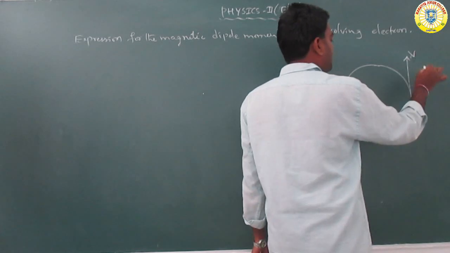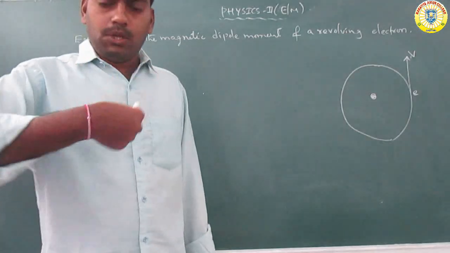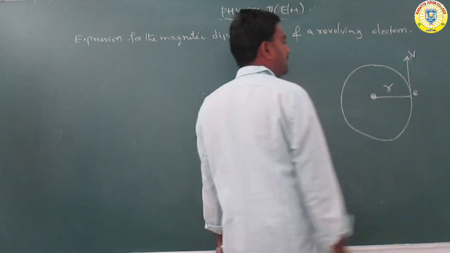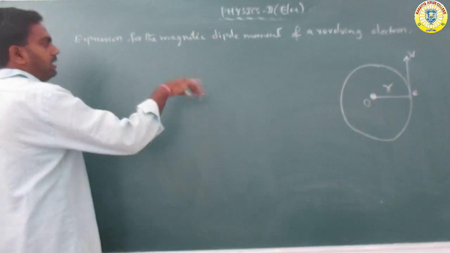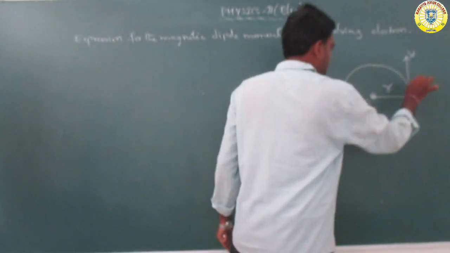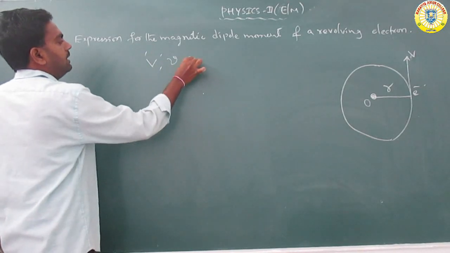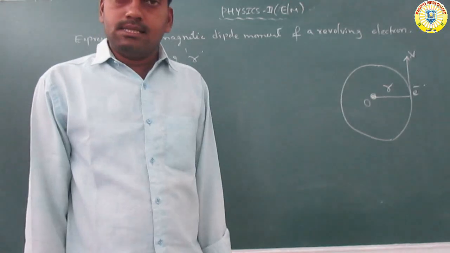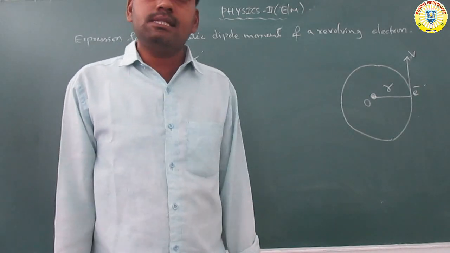The electron is revolving with velocity v in a circular orbit of radius r, and the frequency is taken as nu. So the electron revolves in a circular orbit with velocity v and frequency nu.